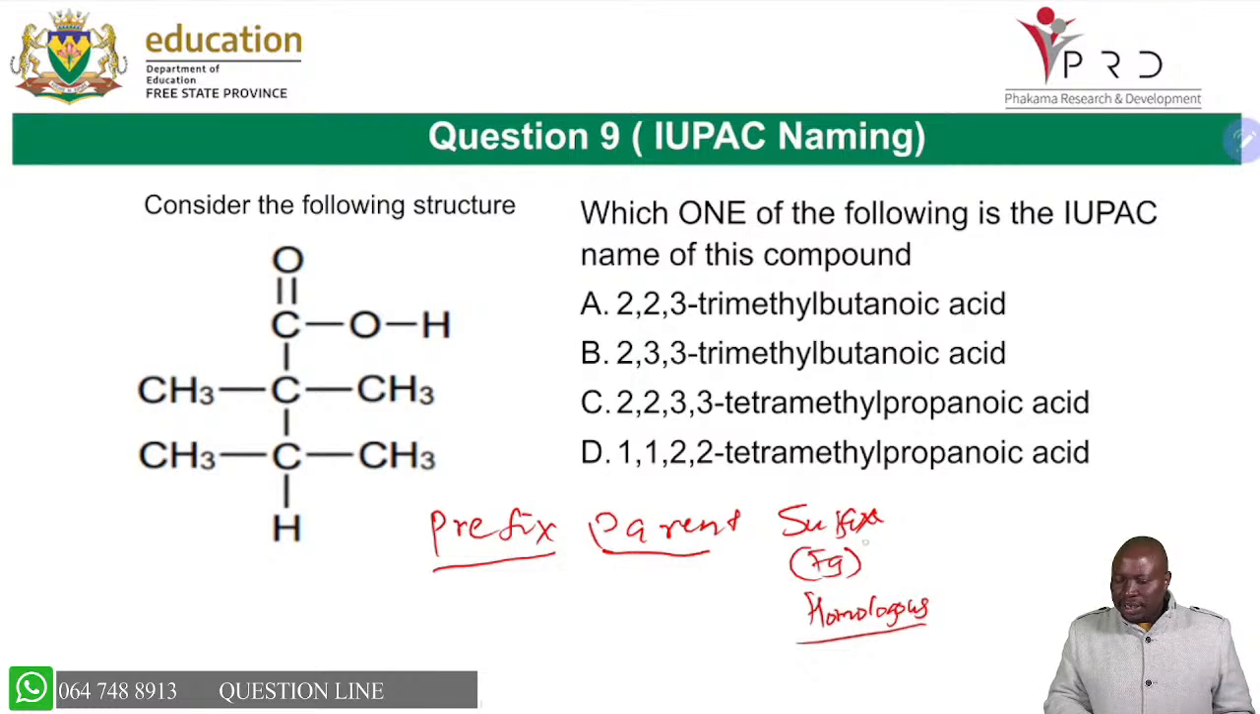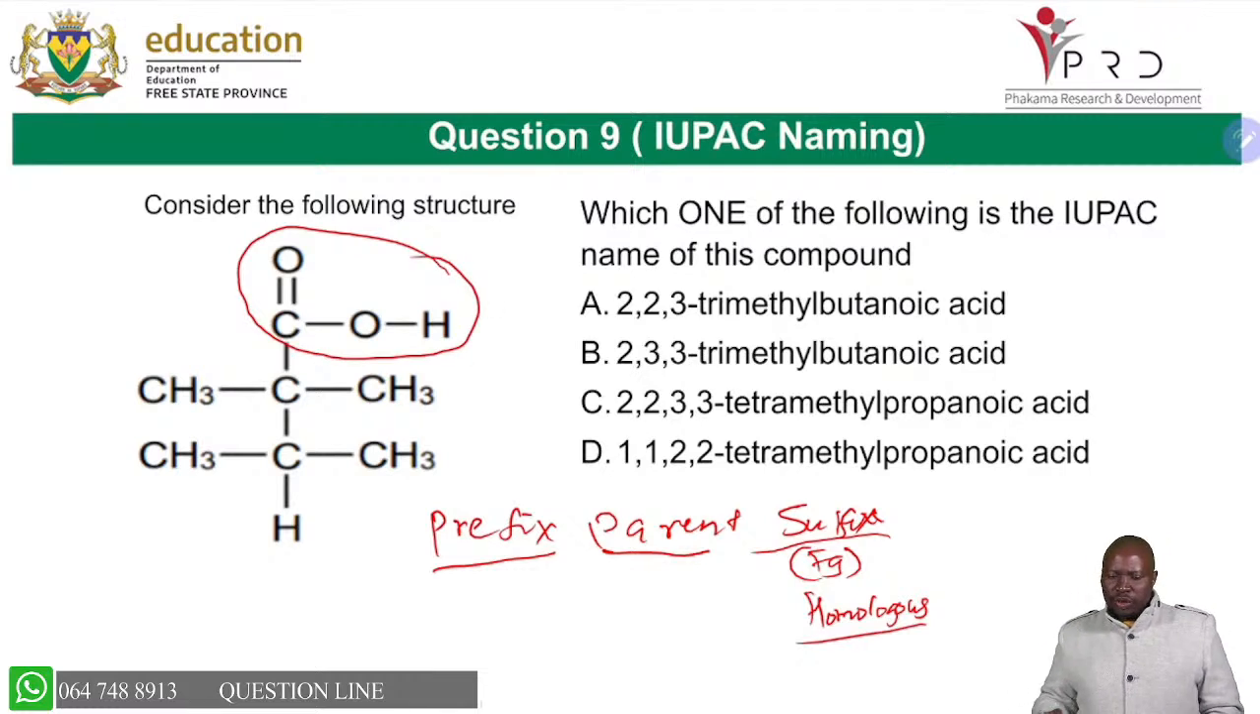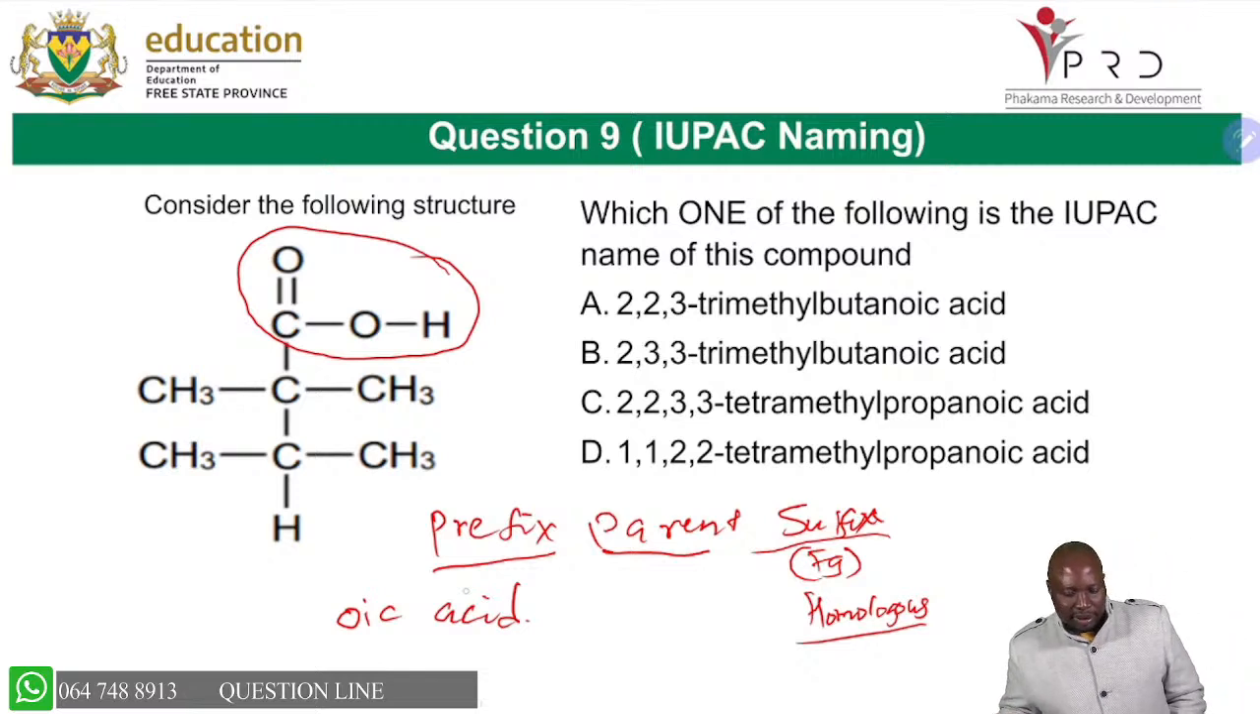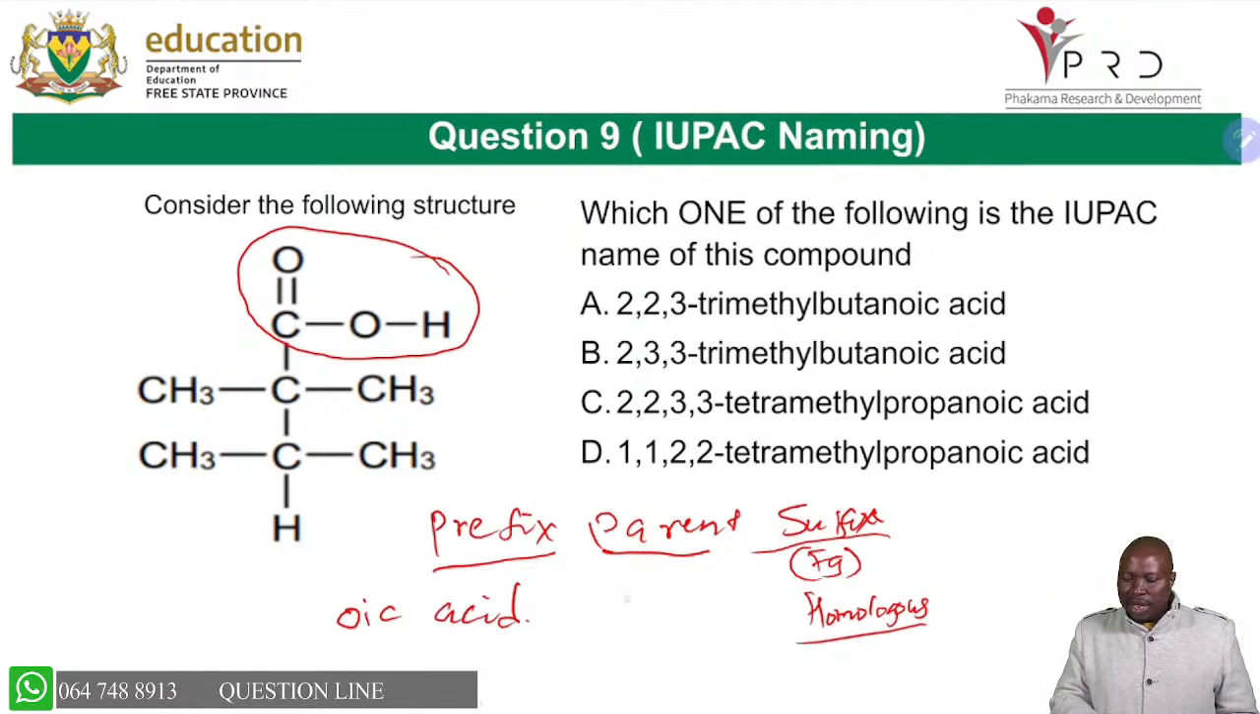Now, if we look, let's start from the suffix at the end, the name ending. Name ending depends on the functional group. So identify the functional group. That is a COOH there. So a COOH, you know, is an oic acid. You know that the name will end with oic acid, because this is a carboxylic acid. It's a carboxylic acid. So it's an oic acid.